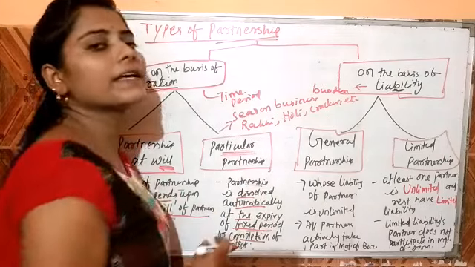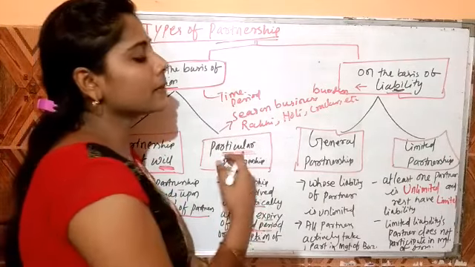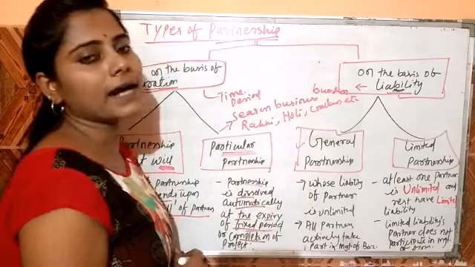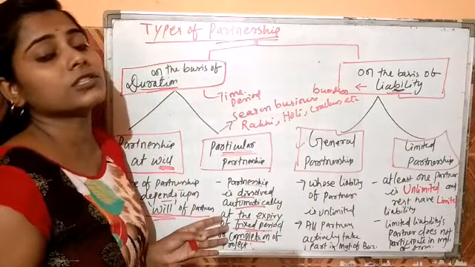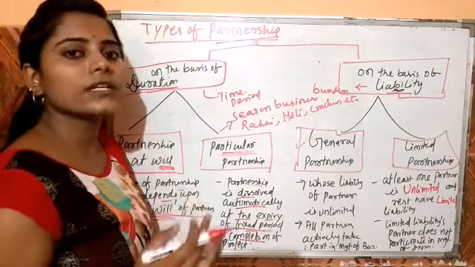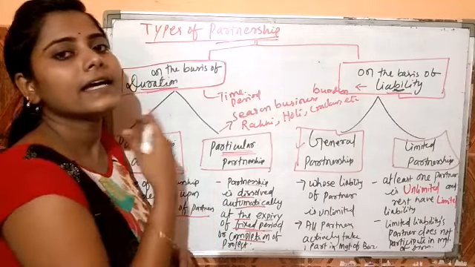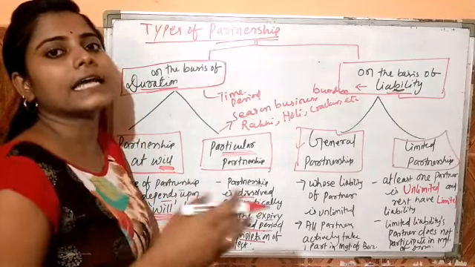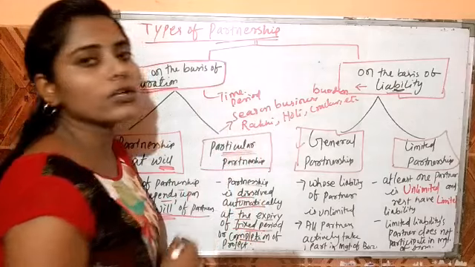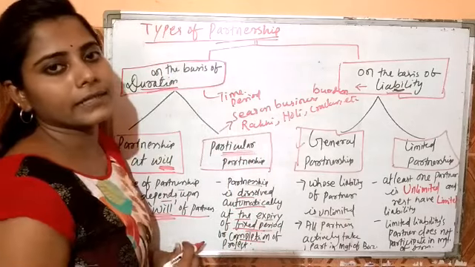The next is on the basis of liability. One is general partnership, which we have already discussed. In general partnership, all the partners actively take part in the management meeting, and all liability is unlimited.